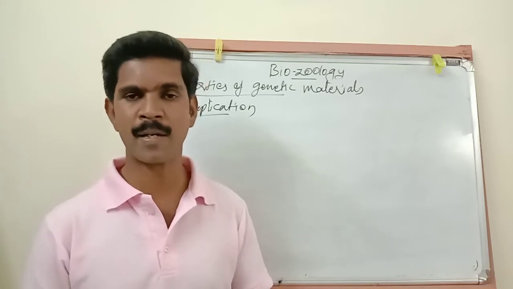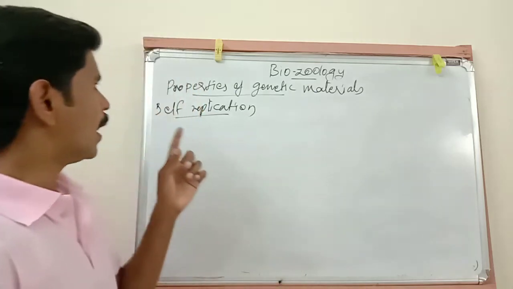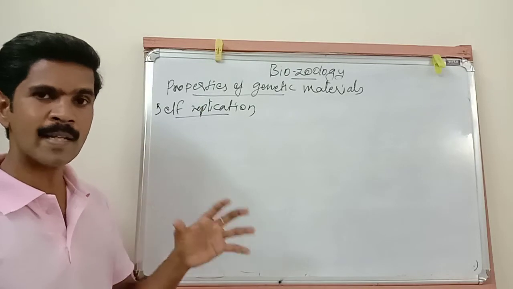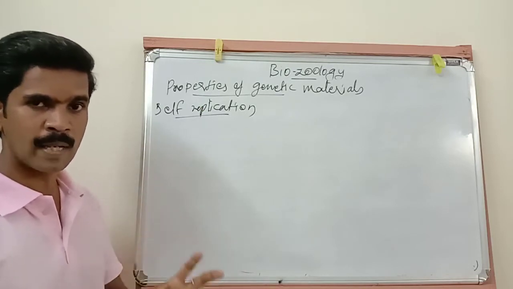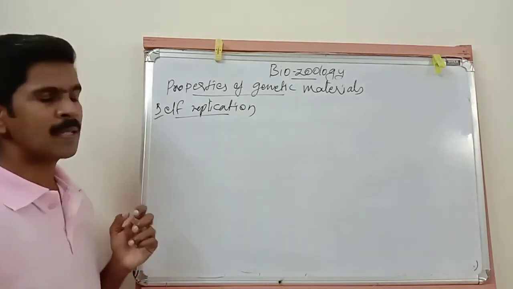So this is the base pairing rule. According to these base pairing rules, the genetic material, both DNA and RNA, should have the capacity to replicate. So that's all about the first property, self-replication.